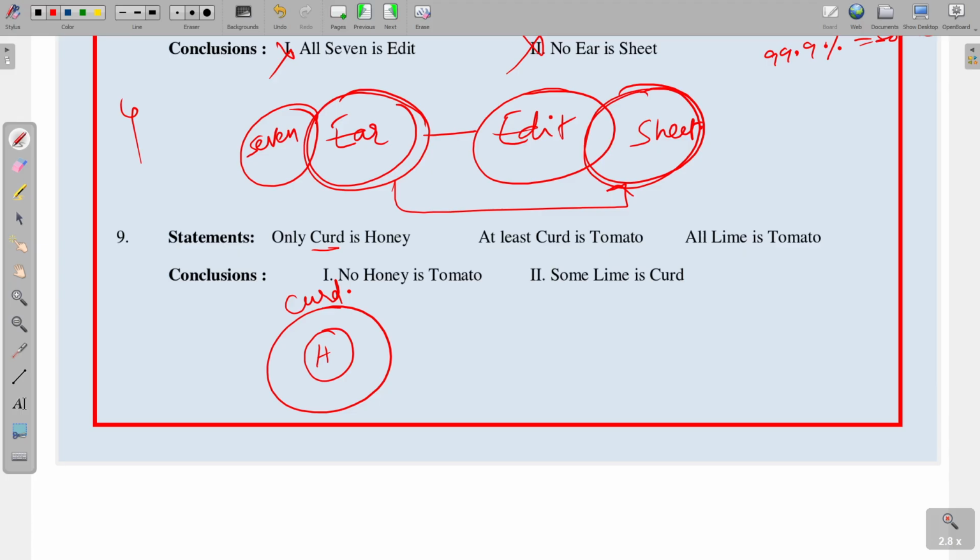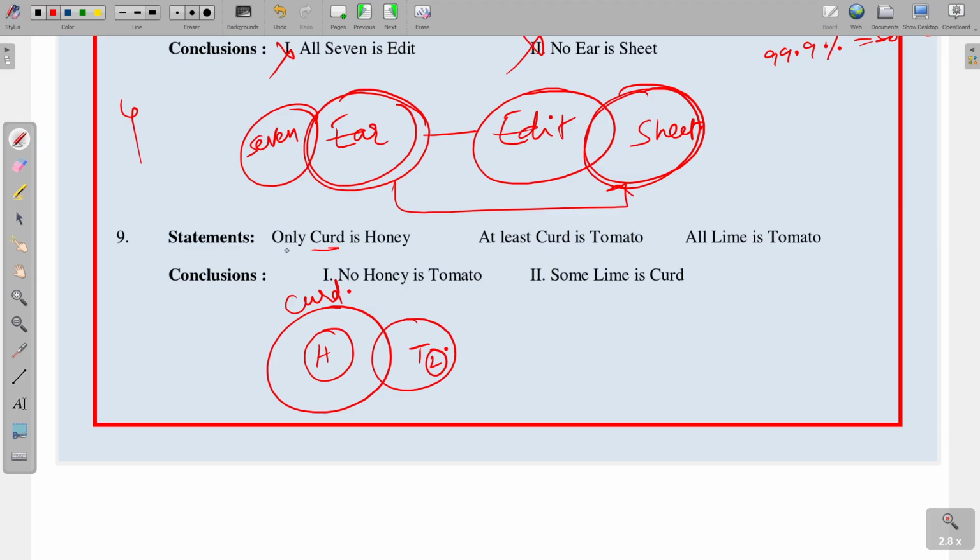At least curd is tomato, in the sense some tomato is curd. Next, all lime is tomato. So all lime is tomato. See the conclusion, no honey is tomato.